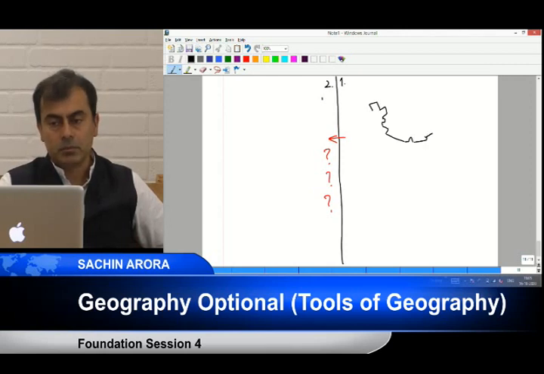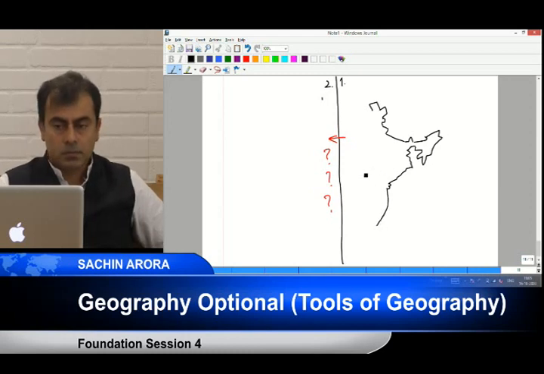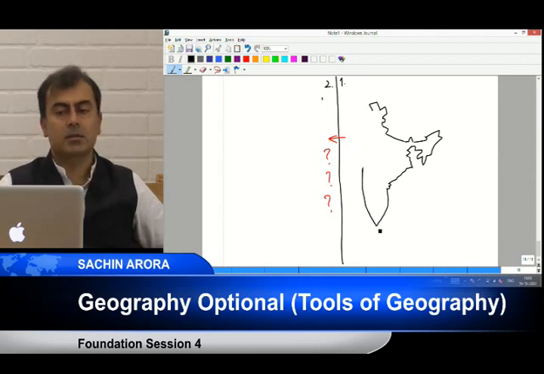Bhutan, L, curve, Mizo, Tripura. Just beneath Sikkim, sigma. Bring the line down, horizontal, KG basin. See, I have not drawn the reference lines here because I know what is there. And now what I am going to do? Gujarat.